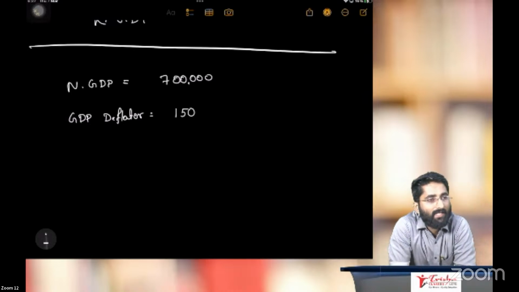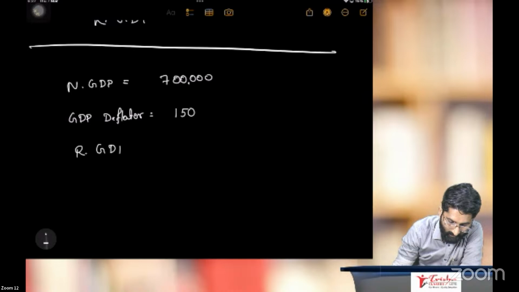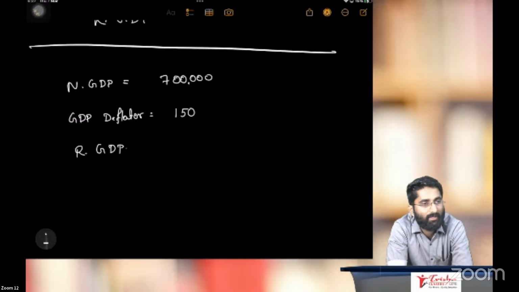Can you calculate? What you have to calculate now is real GDP. Fast, fast. I need the answer. Nominal GDP is 7 lakhs and GDP deflator is 150. You have to calculate real GDP.